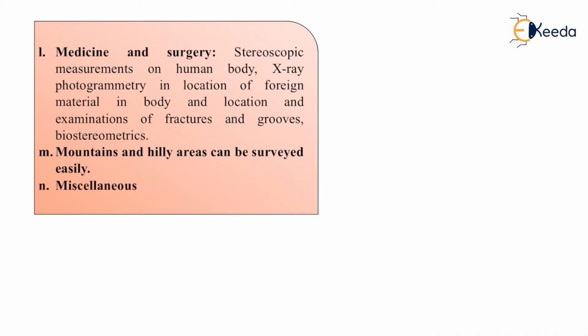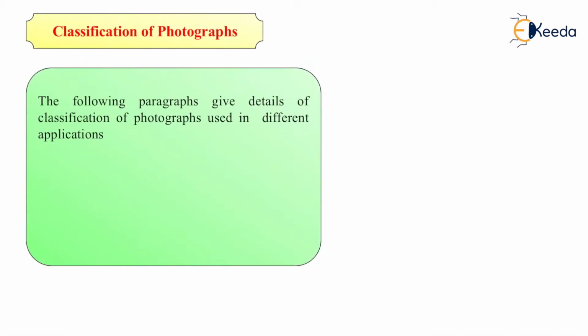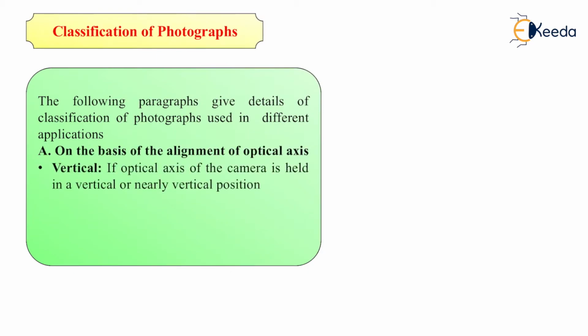Now we'll see the classification of photographs, on what basis the photographs are classified. They are classified on the basis of alignment of the optical axis. There are basically three types: vertical, tilted or oblique. Let us first discuss vertical.